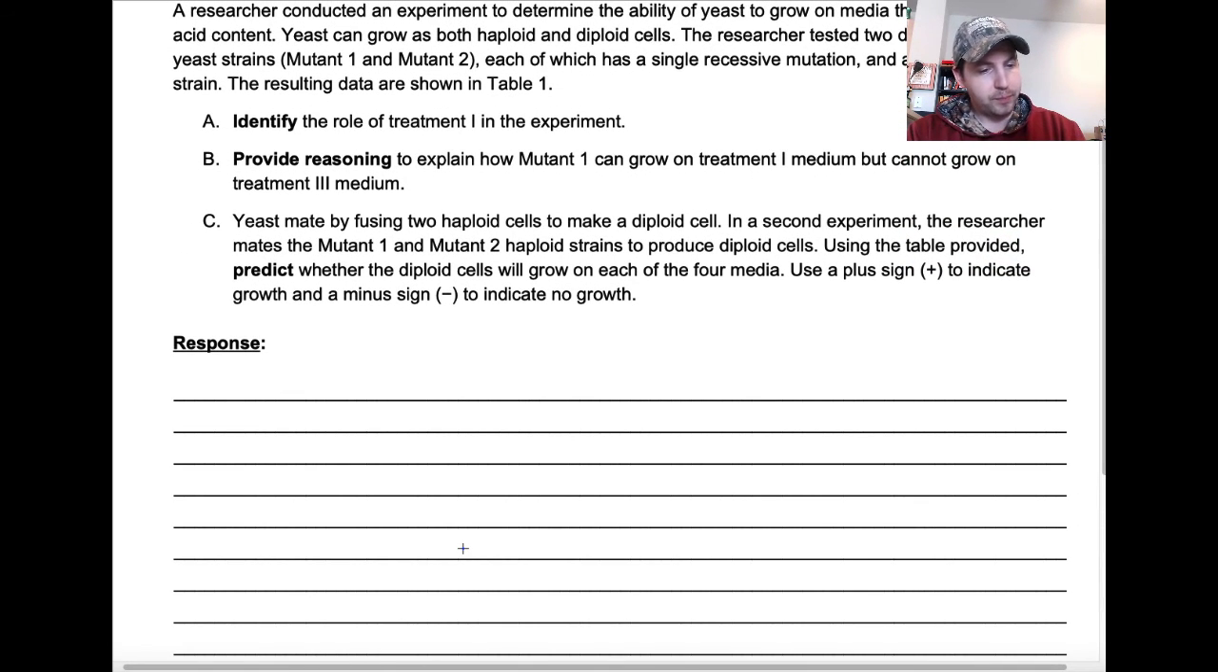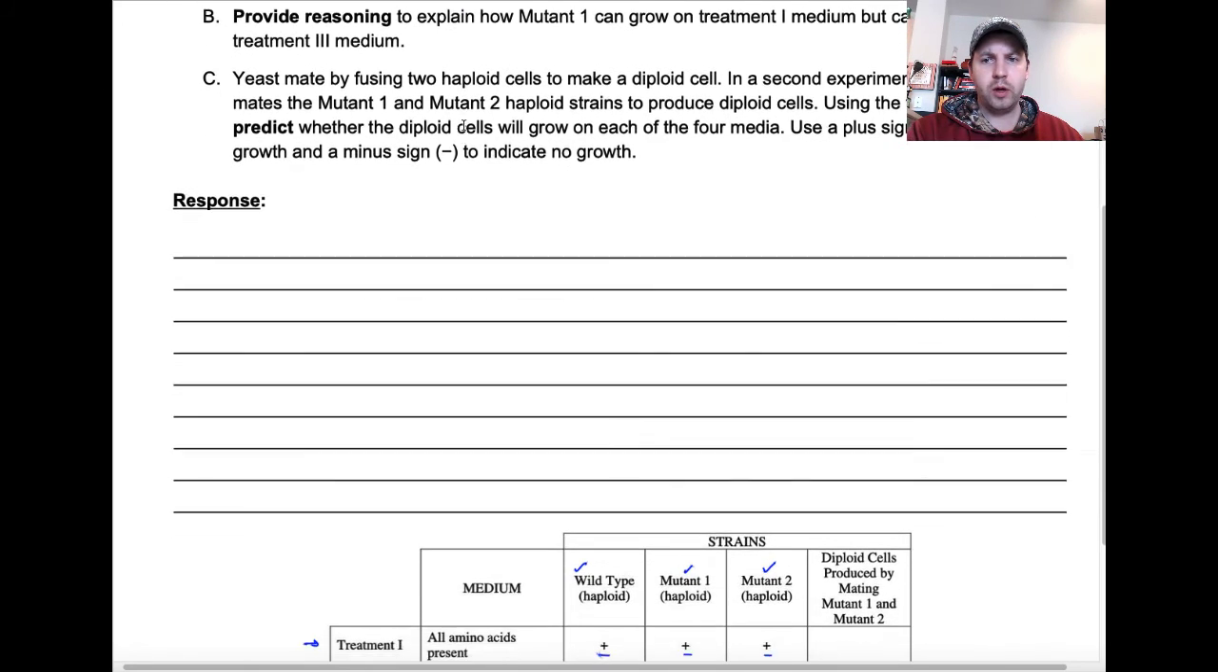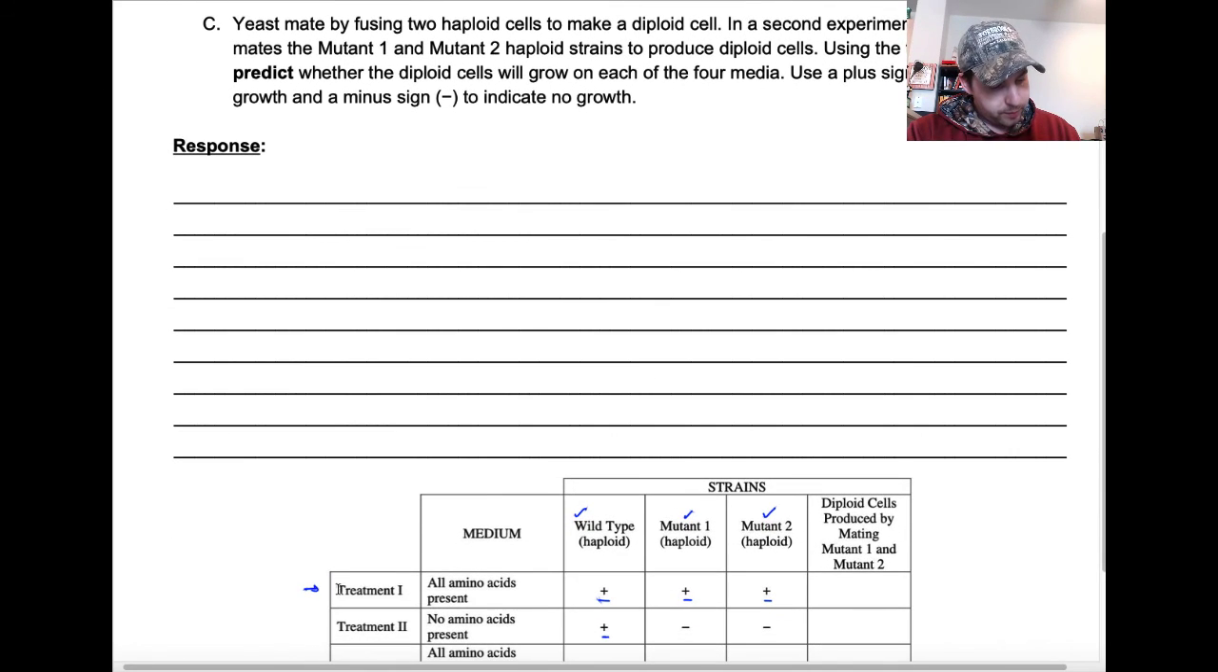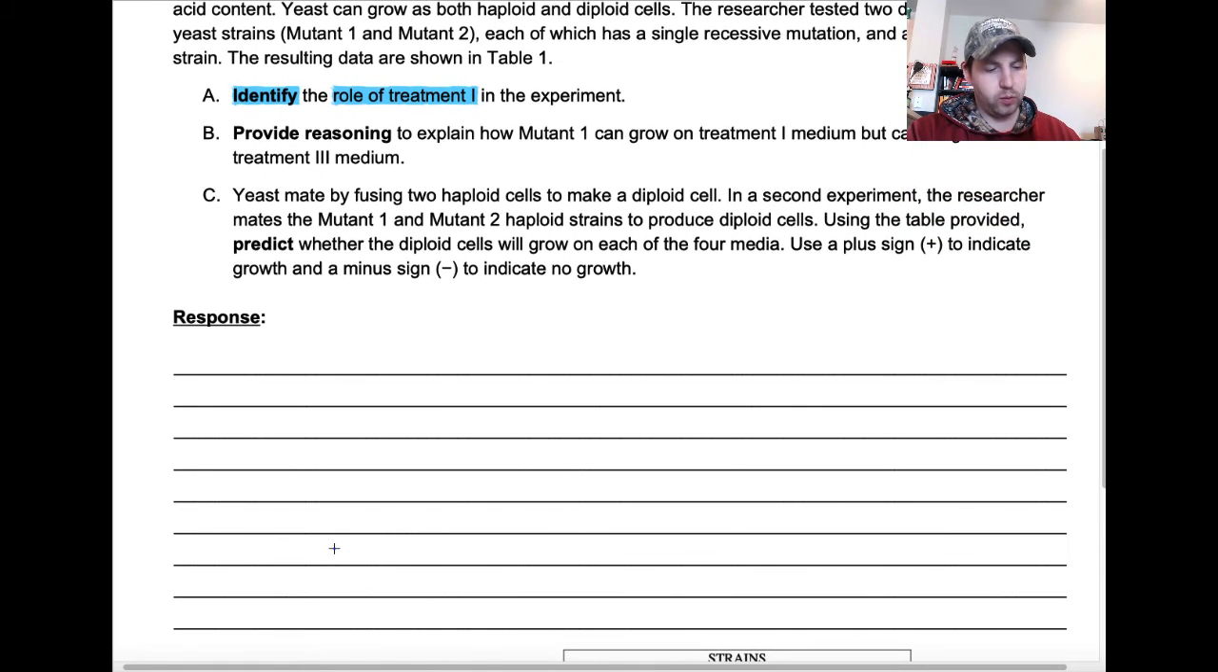So part A, the first thing that we're being asked to do is to identify the role of treatment 1 in the experiment. Very simply put, treatment number 1 has all of our amino acids present, and this is going to serve as a control. There's kind of 3 things that you want to say. First, this is certainly the control. It's trying to ensure that all cells are going to be viable.